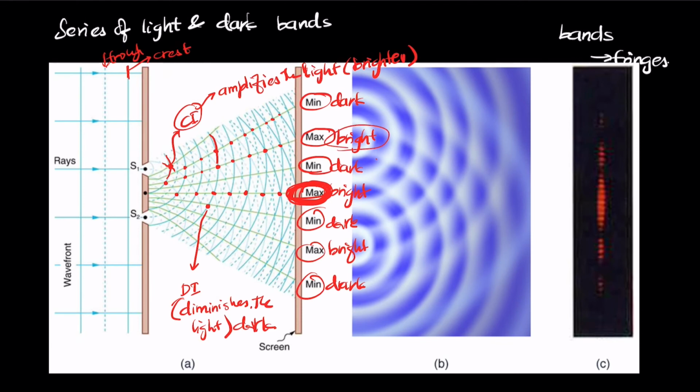As you go away from the center, it becomes less and less bright, but the dark fringes stay darker and darker. So this is where you end up seeing a series of bright, dark, bright, dark. So this is the idea of Young's double slit experiment, and how it looks when you pass a series of light waves behind it.